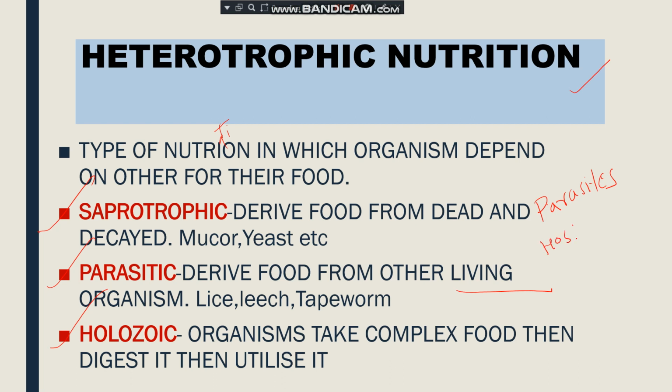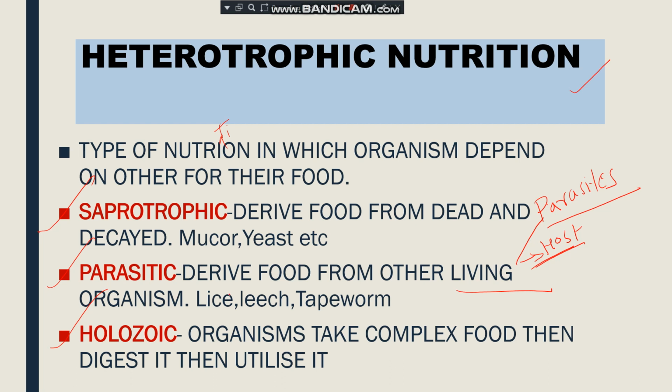So the two main terms you have to keep in mind: the organisms who are doing the parasitic mode of nutrition are called parasites, and the organism on which they are depending is called the host. Now the parasites can live on the body of the organism, or they can live inside the body of any organism, like the lice.